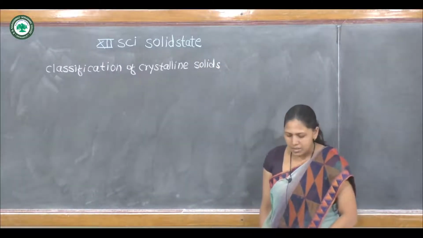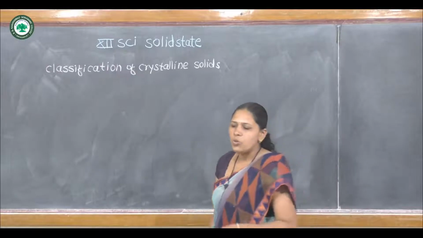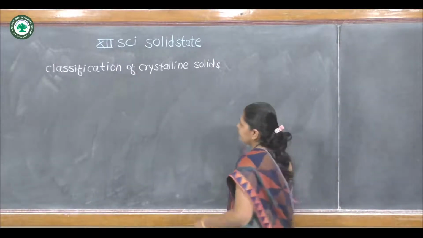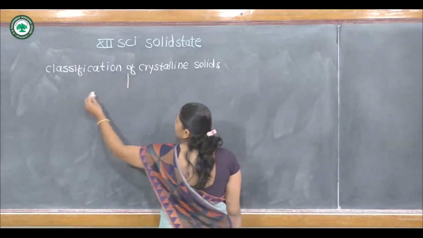Crystalline solids are classified into 4 types. These 4 types are: